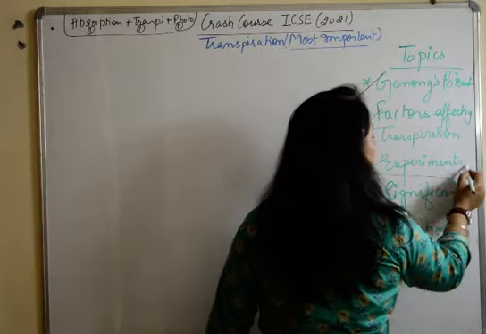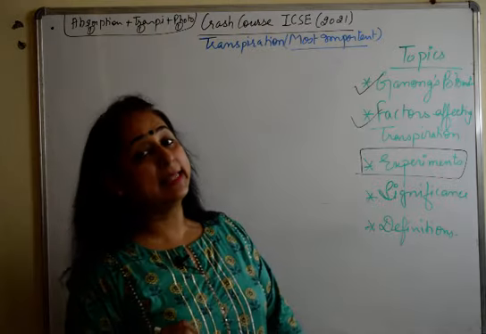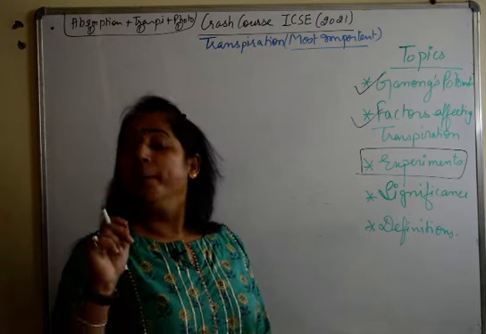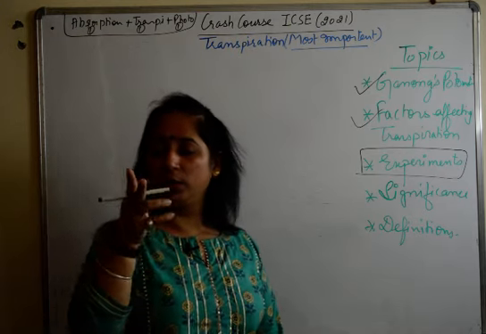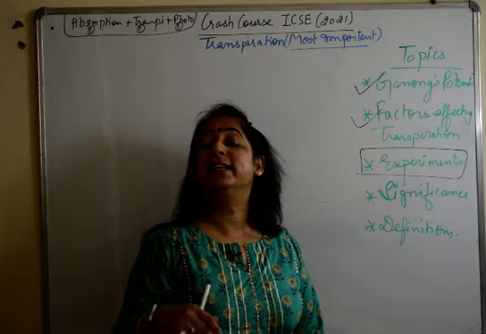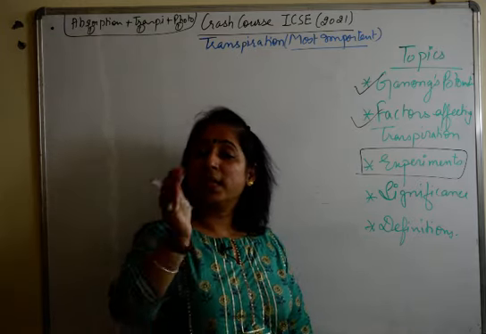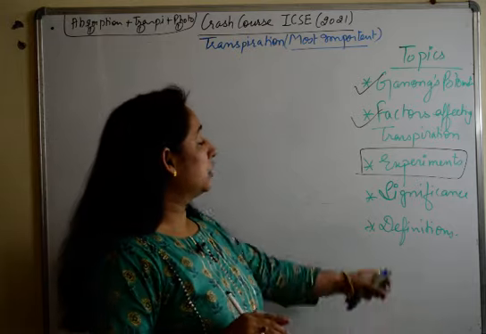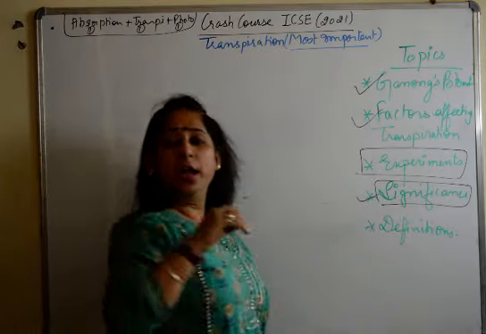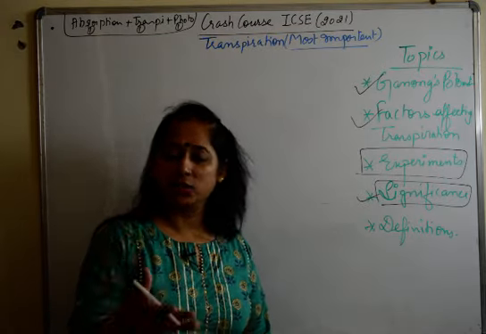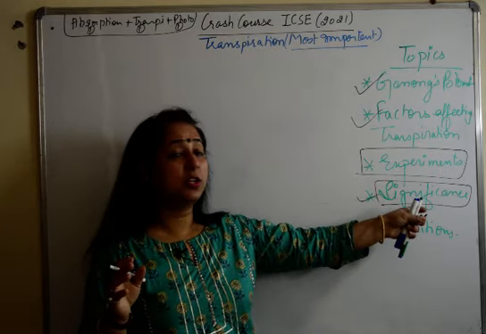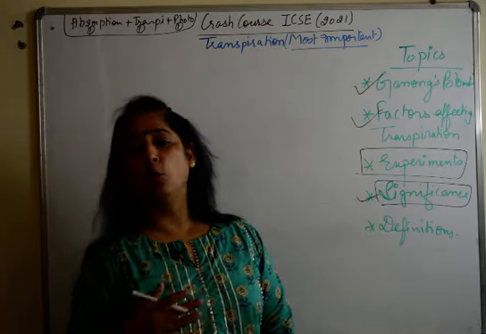Experiments, very important. We do not have many experiments in this chapter. We just have the cobalt chloride experiment, but that experiment is important. We have it in two ways. One just tests transpiration, and the second tests whether transpiration is more from the lower surface or the upper surface. So that experiment. Significance of transpiration: it provides a cooling effect, and helps to provide a suction force. They won't ask you to write it in a sequence. You just have to go through them once.